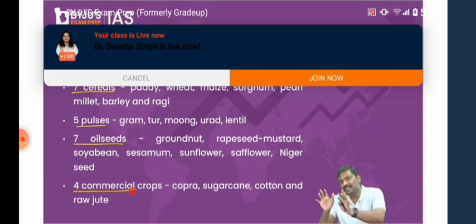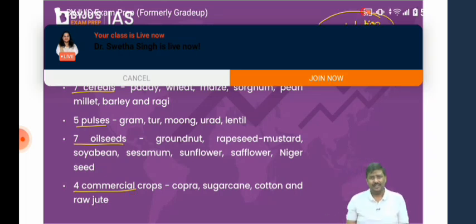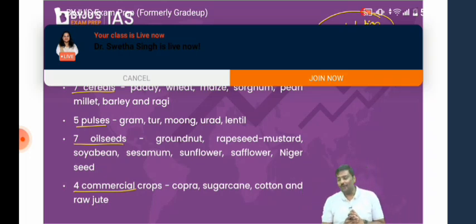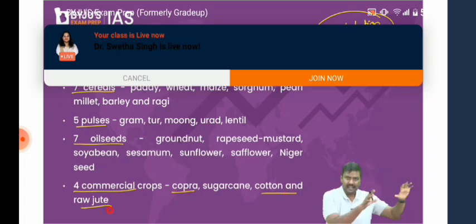Why do you think government will purchase crops in the first place? Government will purchase the crops for distribution purposes. Purchasing, storing, and distribution. Now, how many of you have seen Government of India distributing coffee, copra, cotton, jute, etc.? So that is the reason. Government has certain requirements, and whatever the requirement, only those crops government will procure.